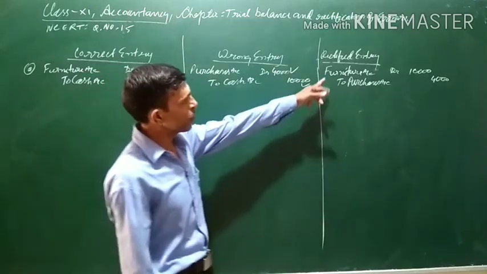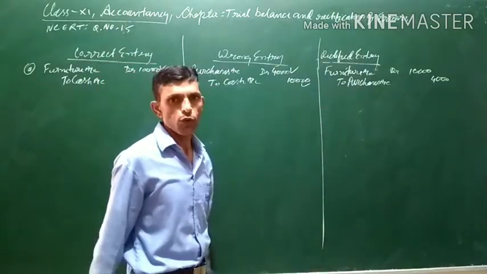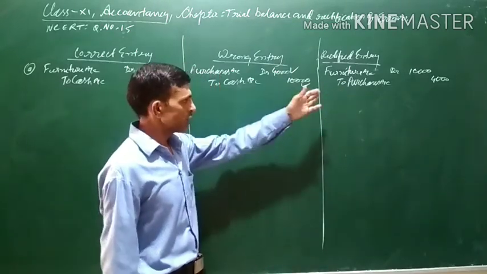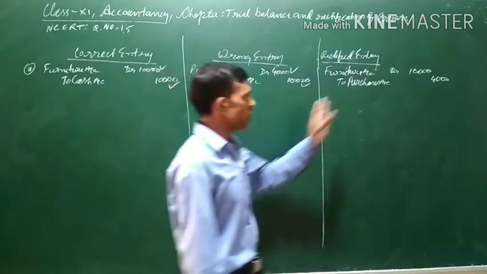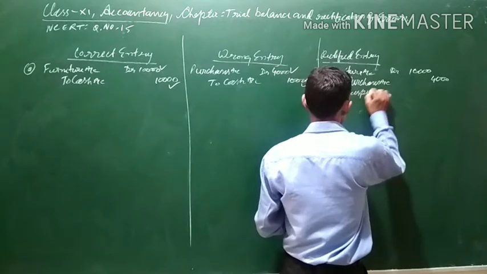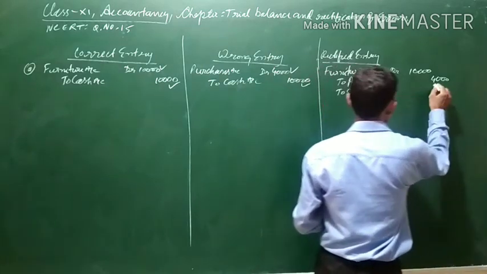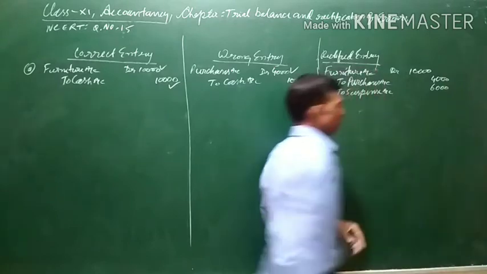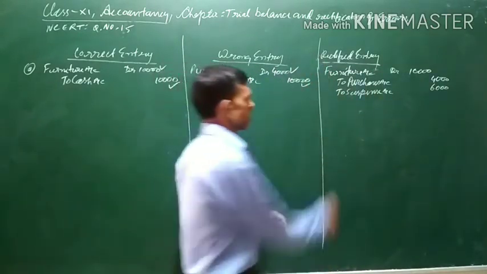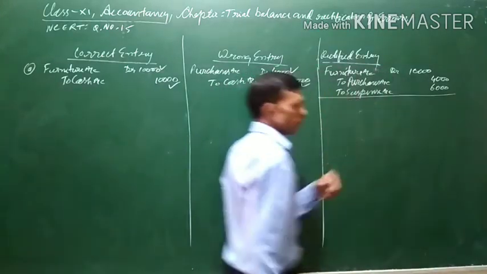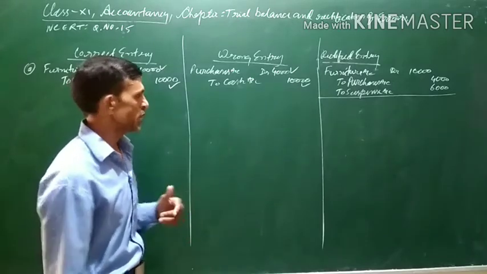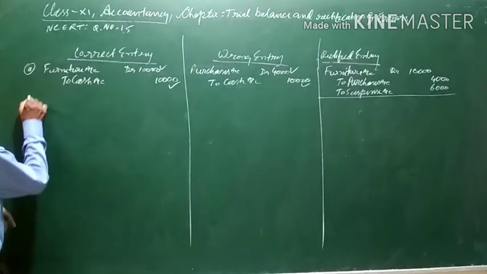Now you can see here the debit part is 10,000, but the credit is only 4,000. So there is a difference in the credit balance. The credit is less by 6,000. So for this, suspense account will be opened for the difference amount, to suspense account 6,000, so that the credit and the debit are equal. Now you can see the credit is 10,000 and the debit is also 10,000. Means the balance of the difference between the debit and the credit will be transferred to suspense account. Now let us come to the B part.